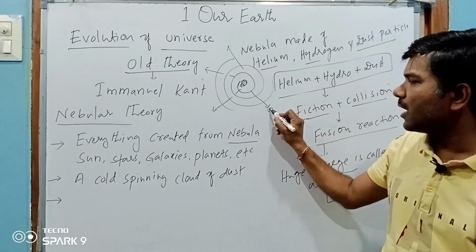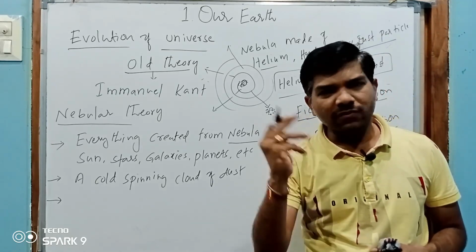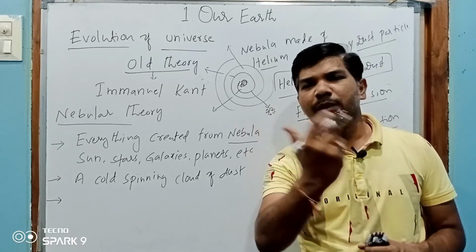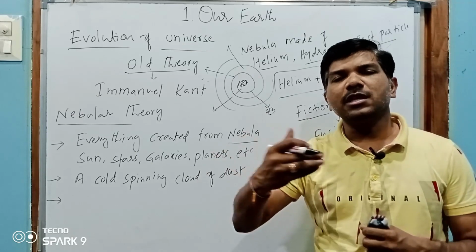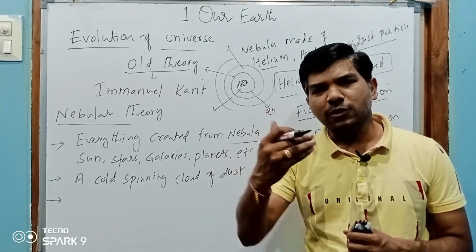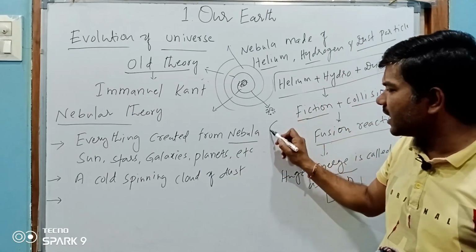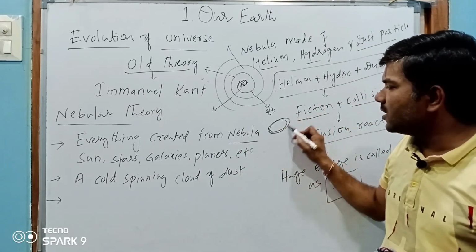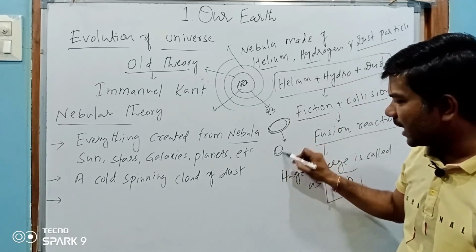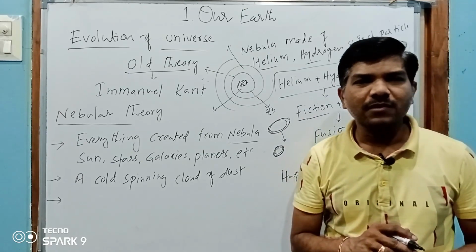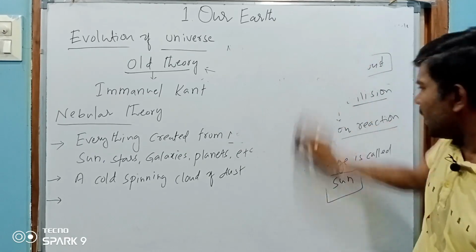Whenever they came out from the nebula, again this formed a small, cold cloud spinning there, and here also there were helium, hydrogen, and dust particles. They collided with each other, and then again a disc shape was formed. This disc shape later formed a planet. So this happened. Imagine that due to the nebula all this happens.